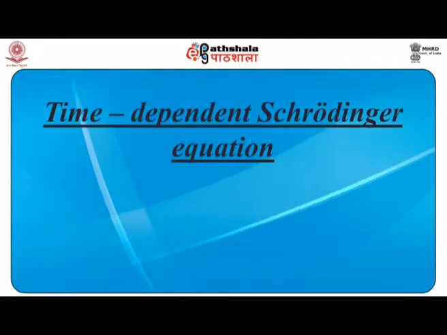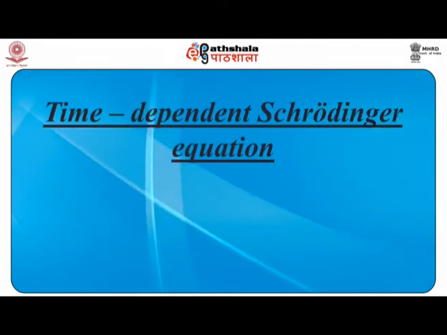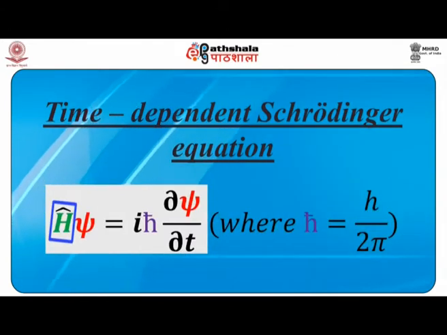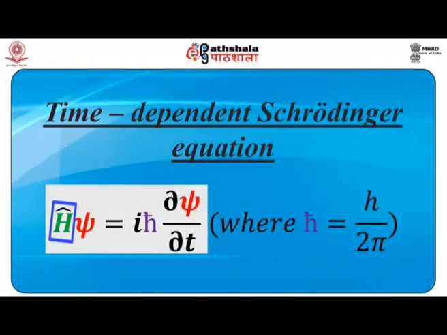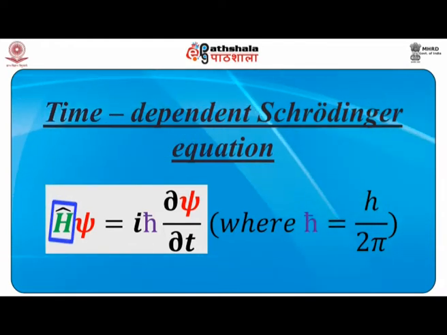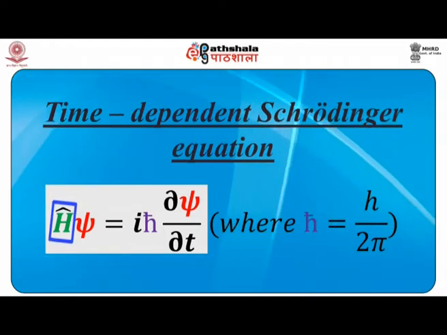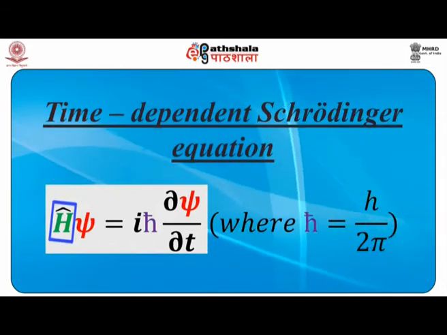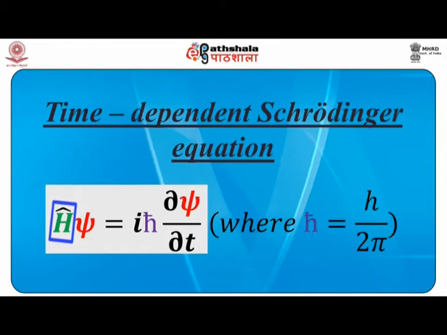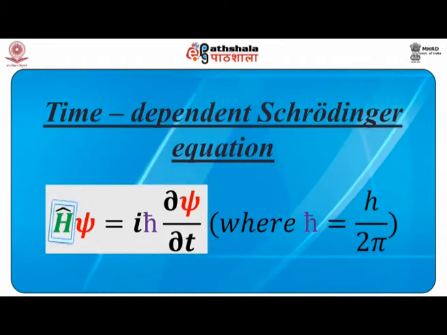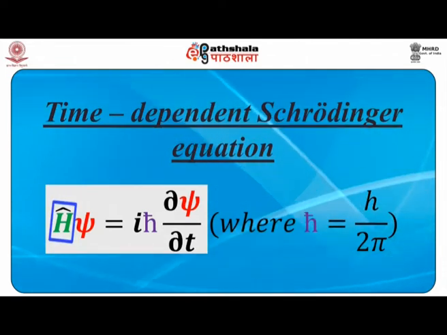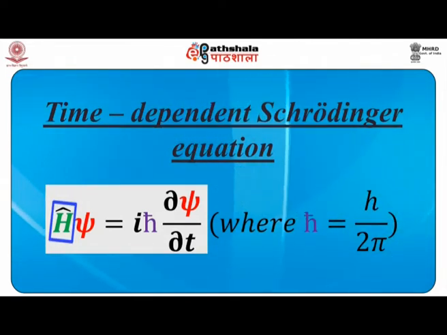If we look at the time dependent Schrodinger equation, here one can see that on the left hand side we have H cap. H cap is the Hamiltonian, or in other words, the total energy operator. In quantum mechanics, whenever we denote an operator, we denote it with the help of a cap, and then psi, H cap psi.